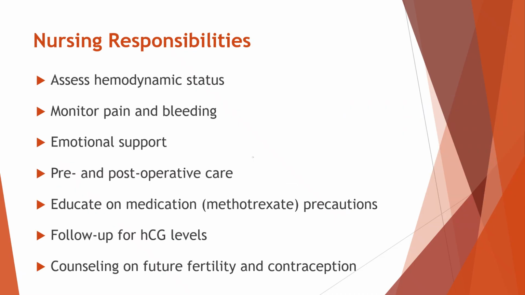Let's see about the key nursing responsibilities when caring for a patient with an ectopic pregnancy. The first priority is to assess the patient's hemodynamic status. This means keeping a close watch on vital signs such as blood pressure, pulse, and breathing to detect any signs of shock or internal bleeding. Nurses also need to monitor the patient's pain level and watch for any increase in vaginal bleeding, which could indicate worsening of the condition. Providing emotional support is very important, as the diagnosis of an ectopic pregnancy can be emotionally distressing for the patient and her family.